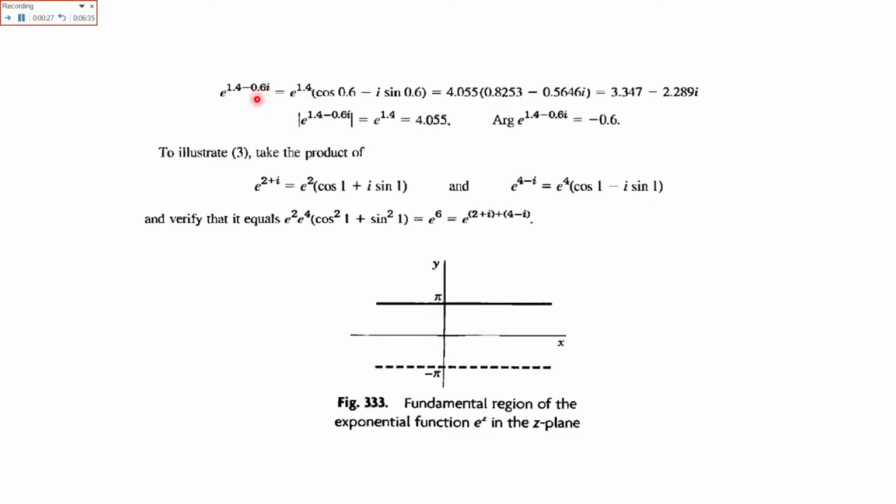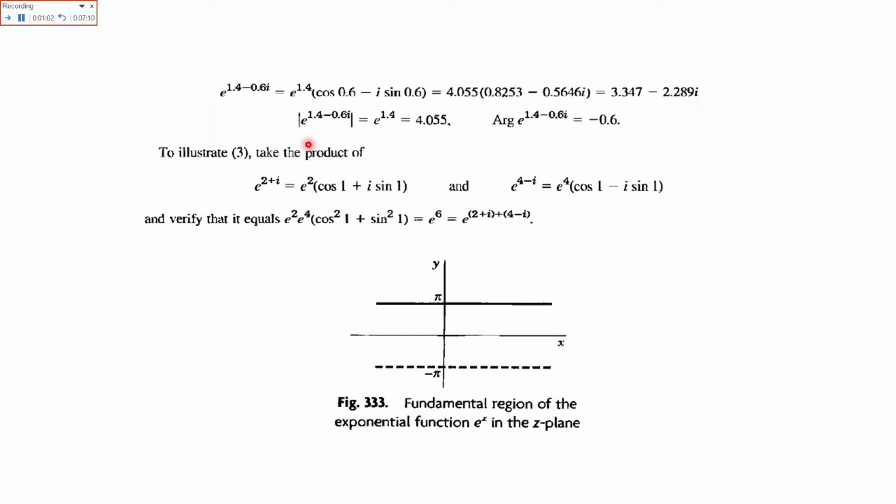So as we expand e raised to power z, that is equal to e raised to power x. So this is the x part. So e raised to power 1.4 times cos y, this is basically the y part, cos 0.6 minus iota sin 0.6. So the final answer of the exponential function that has been converted into a linear form is 3.347 minus 2.289 iota.